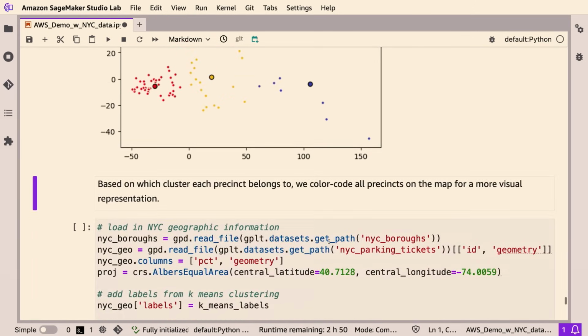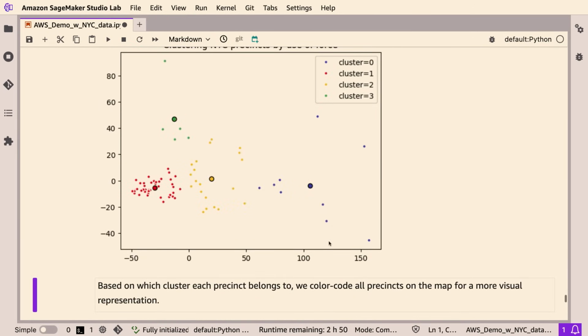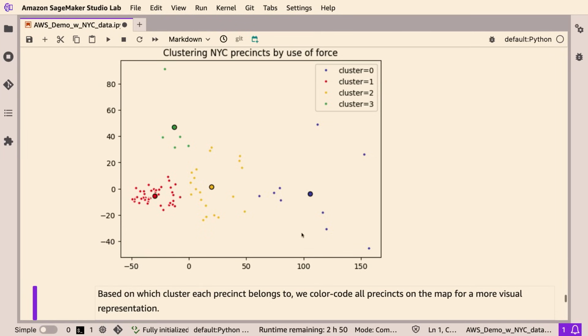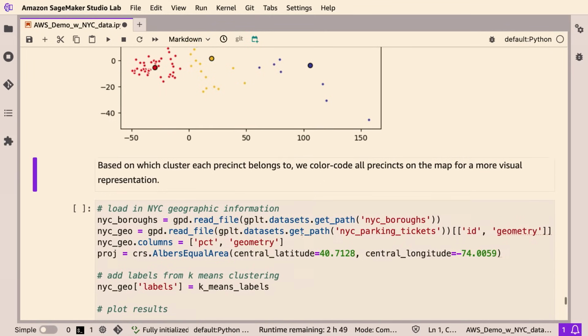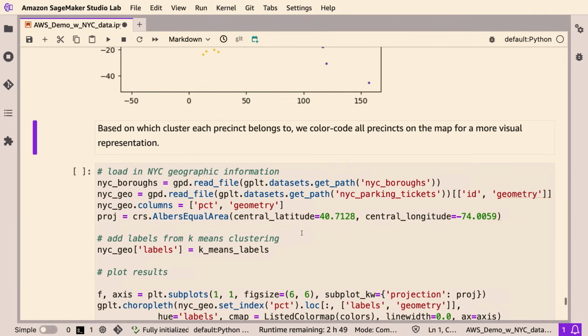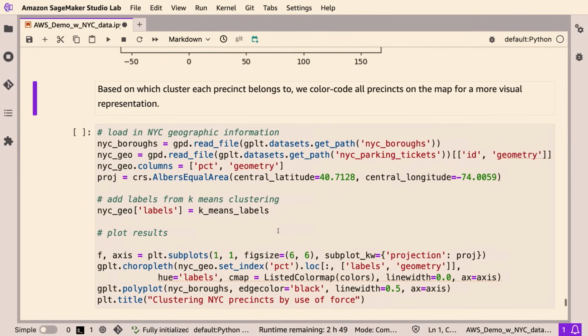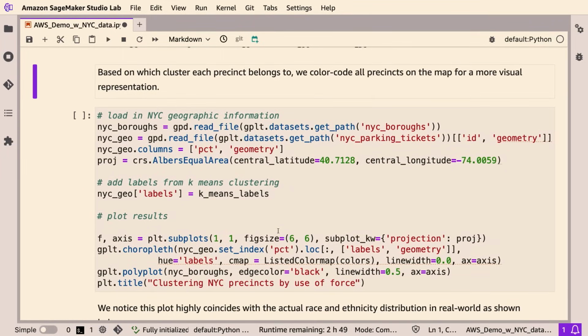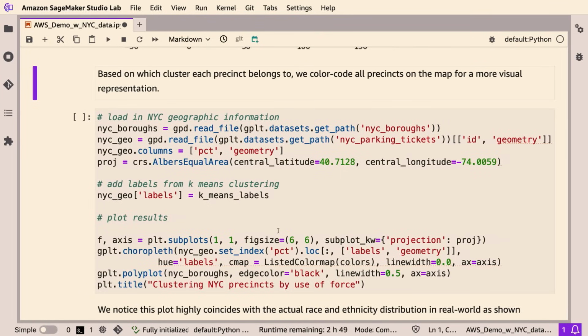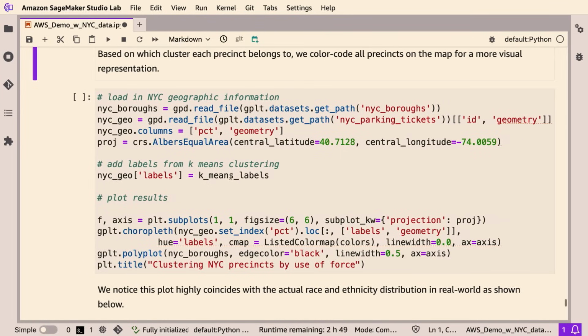So this is a 2D plot. Still, it probably does not give us much intuition on how this actually looks in New York City. So now we want to plot the geographic information of New York City and color code each precinct based on the cluster it belongs to.